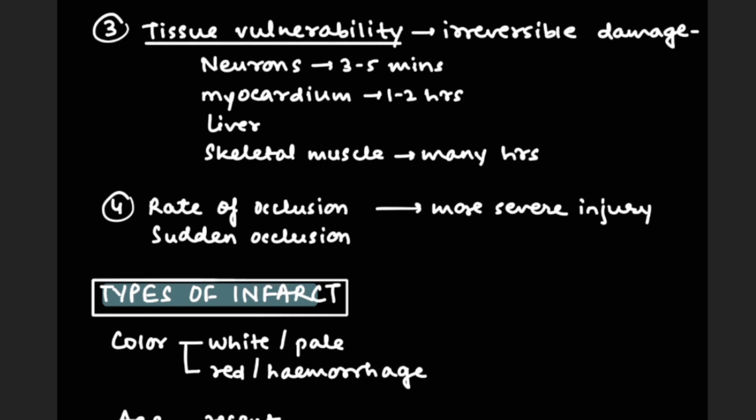Now we are going to see tissue vulnerability. Irreversible damage to neurons can occur within 3 to 5 minutes. In myocardium it can take 1 to 2 hours. In liver as well as skeletal muscle it may take many hours. The fourth factor is the rate of occlusion, where there will be more severe injury in sudden occlusion.